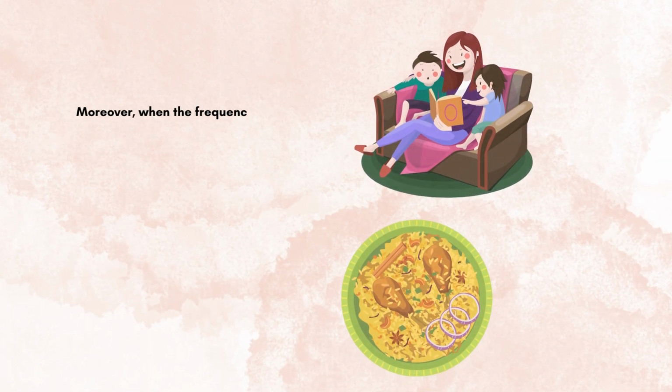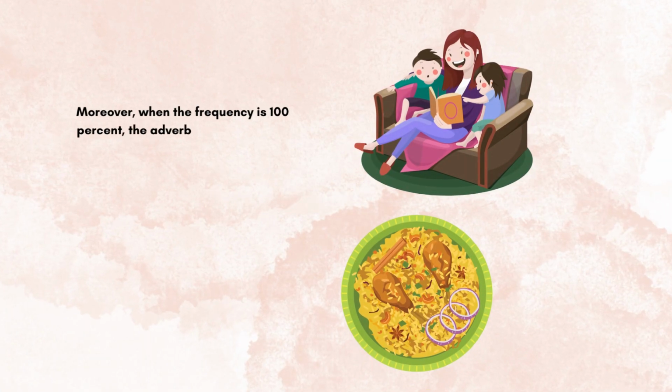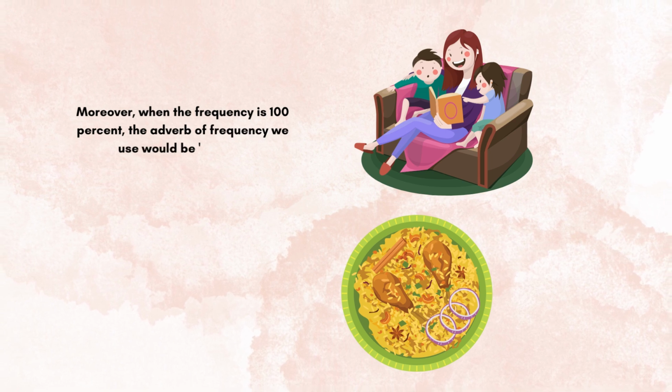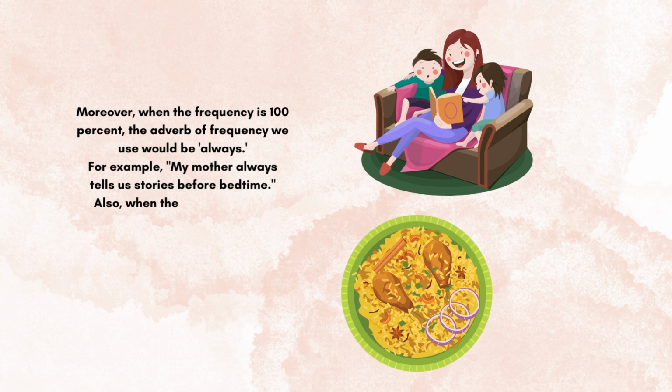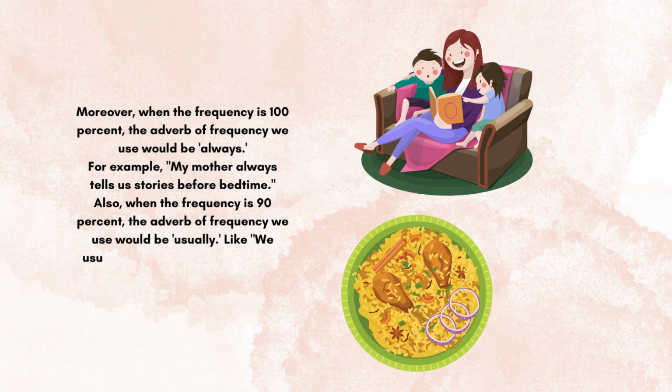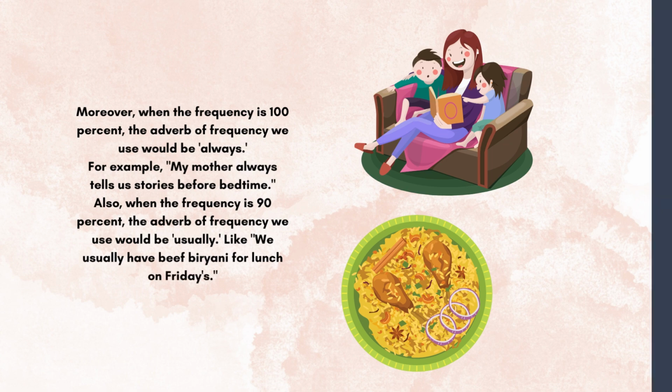Moreover, when the frequency is 100%, the adverb of frequency we use would be always. For example, my mother always tells us stories before bedtime. Also, when the frequency is 90%, the adverb of frequency we use would be usually. Like, we usually have beef biryani for lunch on Fridays.